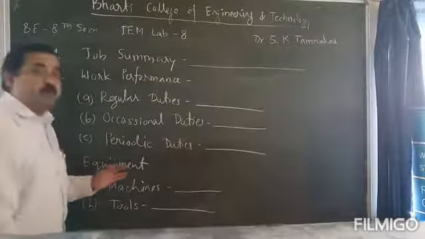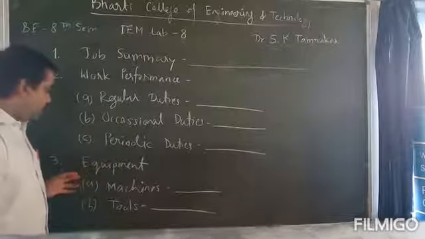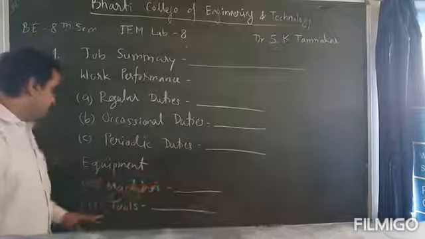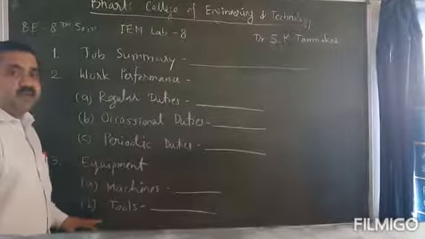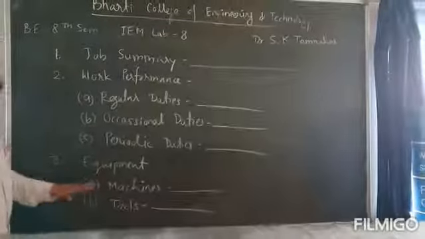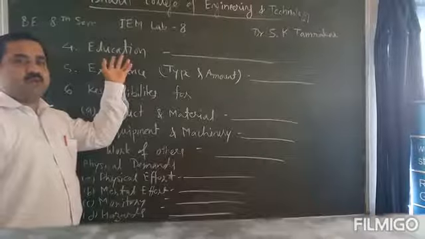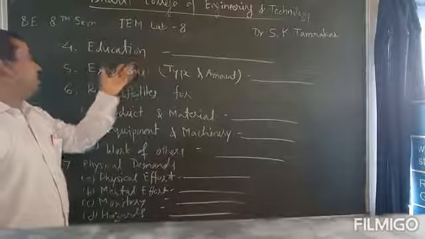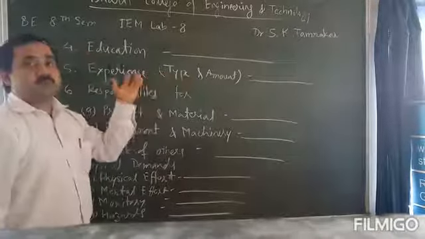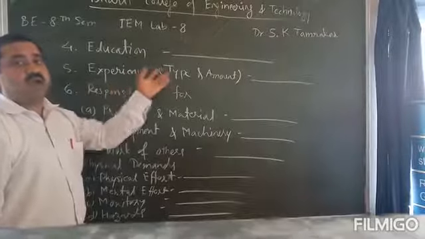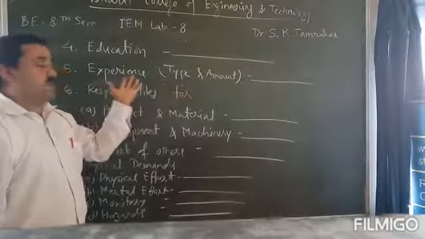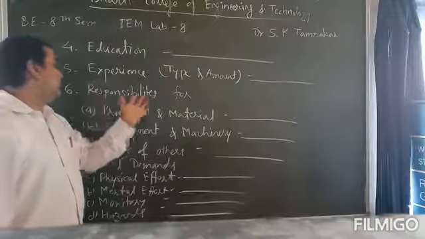Then number of equipment for completing that job: the number of machines and the different machines we have used for completing the work, and whether any different tools are used for completing the job. All we have to mention, and which type of education is needed for that job. Then experience type and amount, meaning which type of experience is required and how much experience of that particular type.